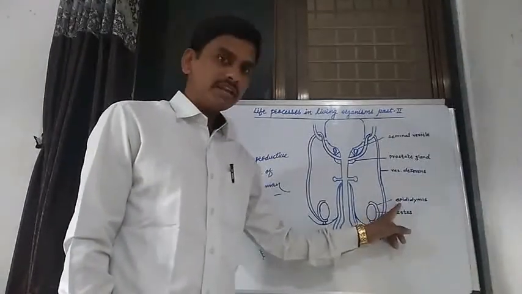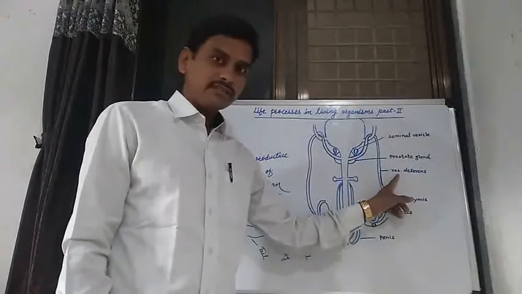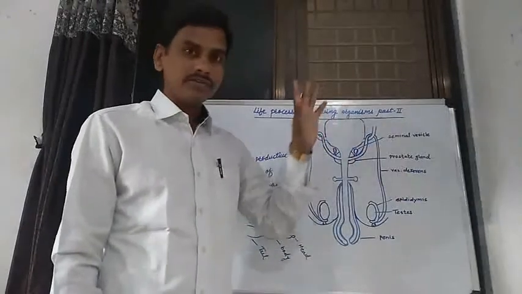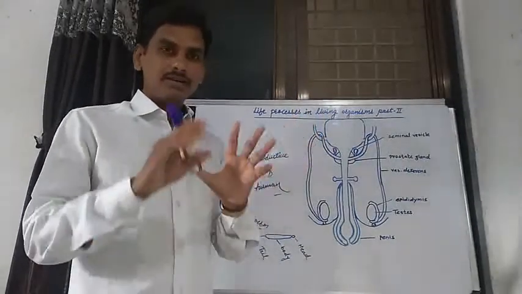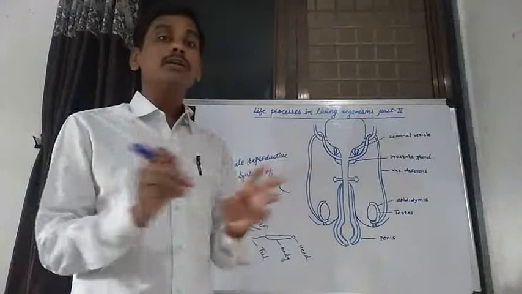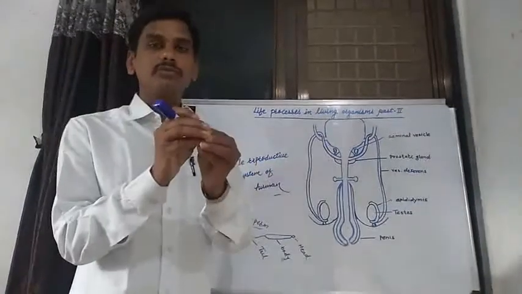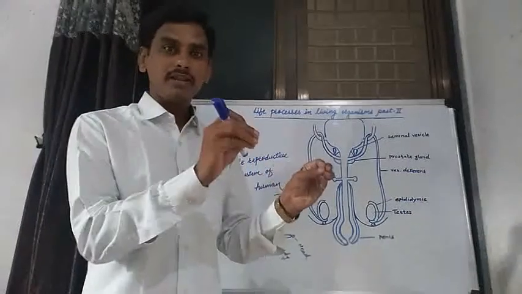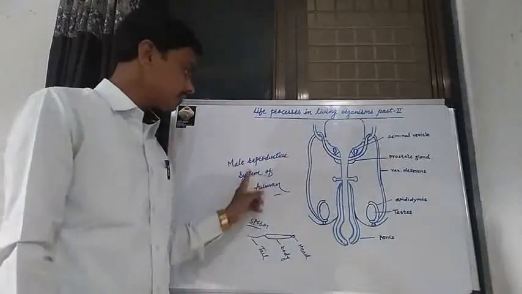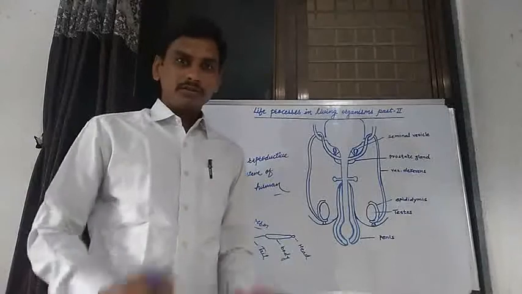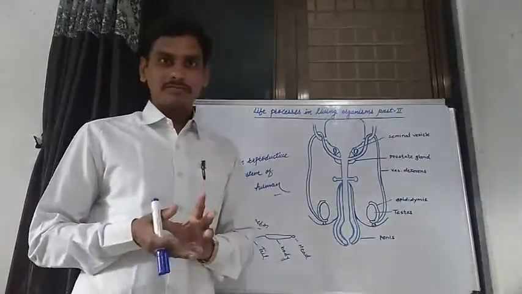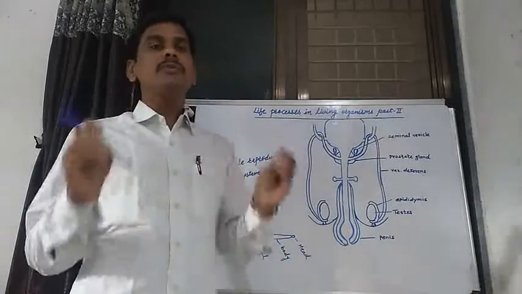Then epididymis, vas deferens, prostate gland, and seminal vesicle. These are different parts, different organs, and when these organs collect together to form one system in a male, that is known as the male reproductive system. Then what are the functions of these organs, and details about them.